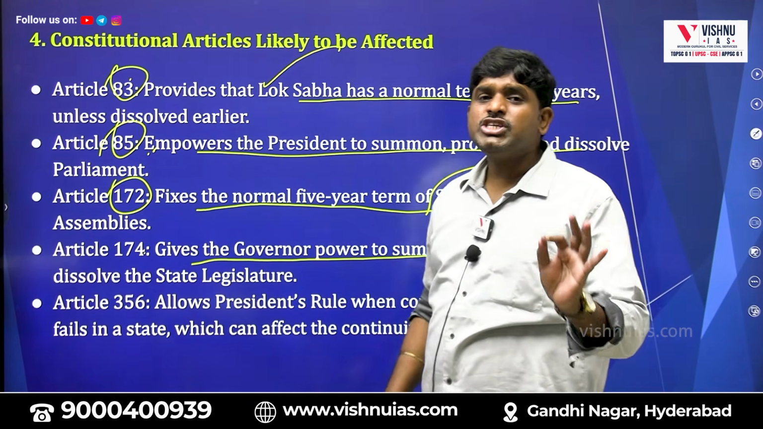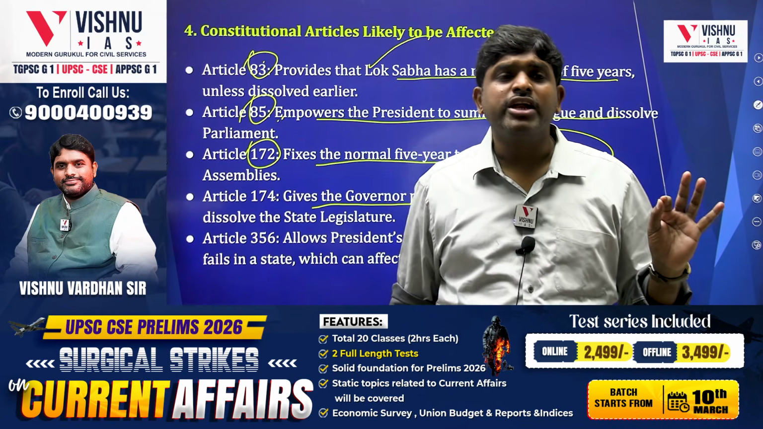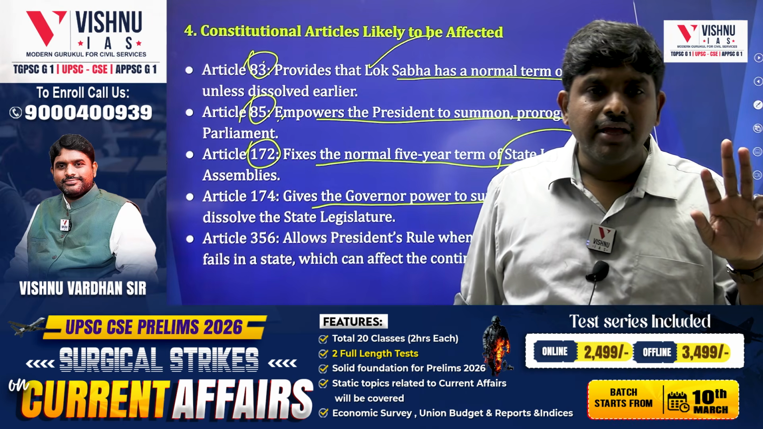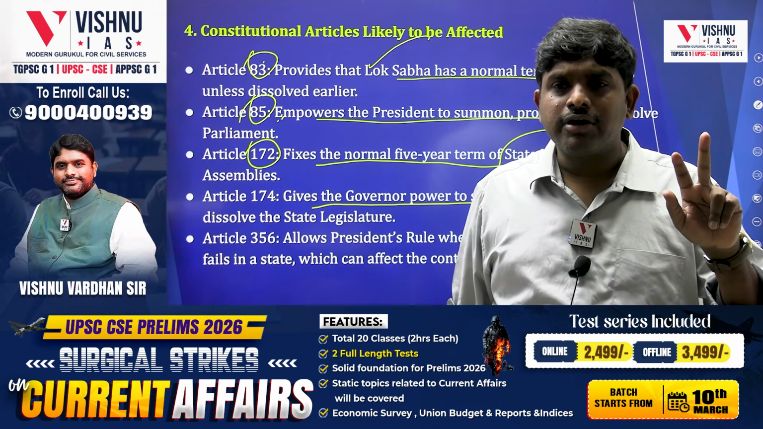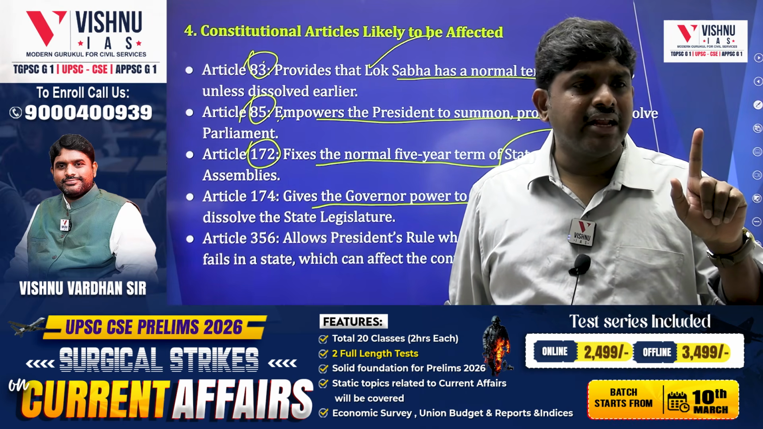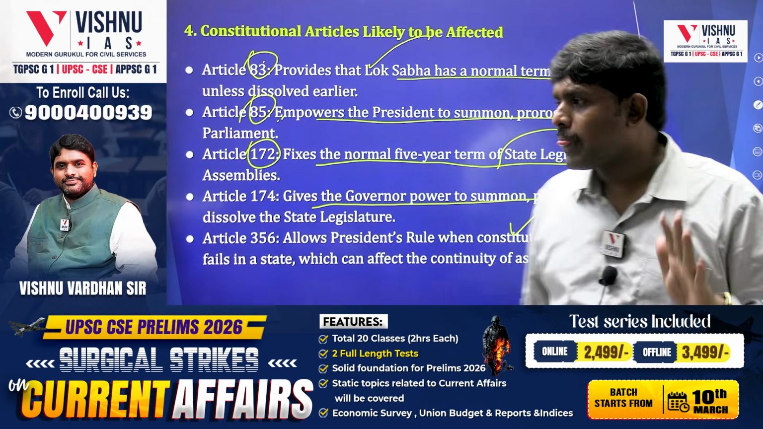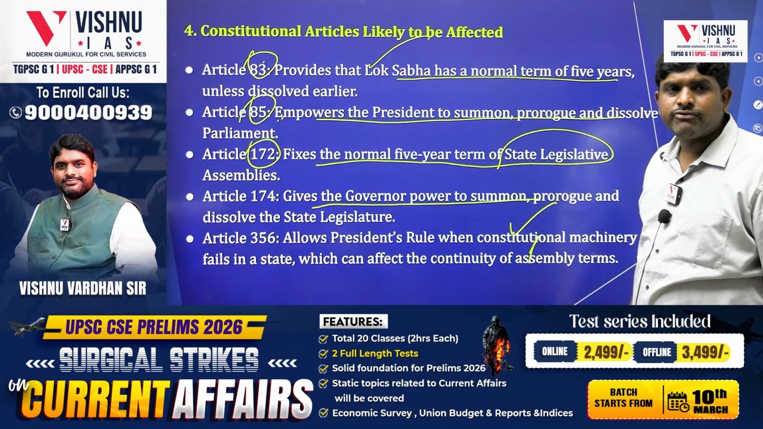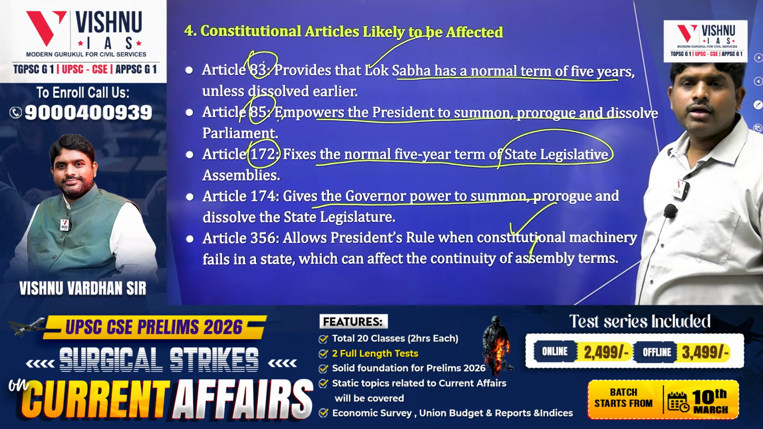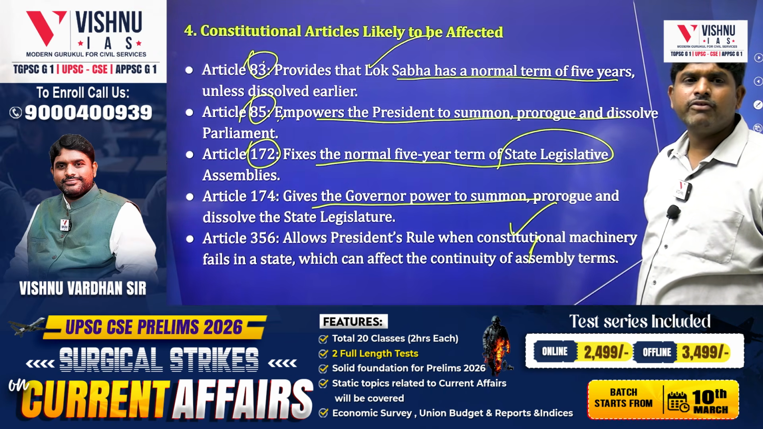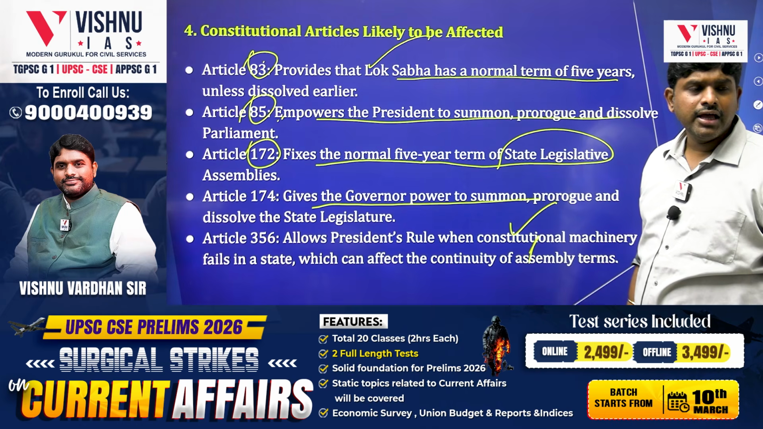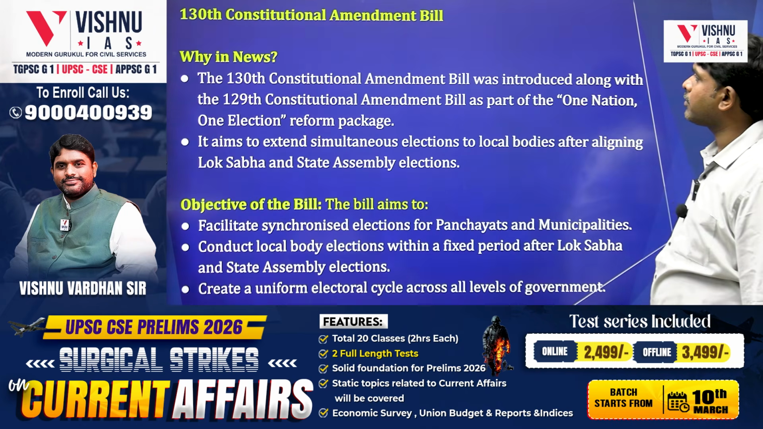Which articles need to be amended for the 129th Constitutional Amendment Act? Articles 83 and 84, 172, 85 and 174, then 356. These are the 5 articles which need to be amended for simultaneous elections: 83, 84, 172, 174, 356.